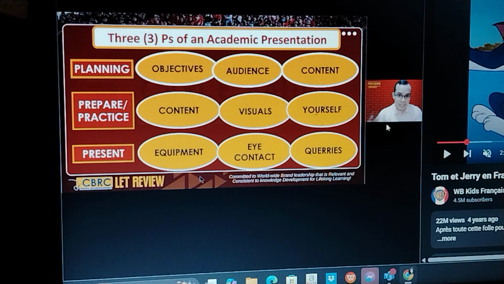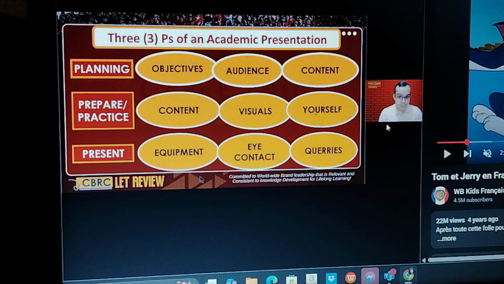Another is with the eye contact. If it's face-to-face, make sure that you establish eye contact, if not with all of your audience members, then with the majority of them, so you're able to look at them and see them. Make sure that you look at the left side, the right side, and the middle. If you establish eye contact, you relate more to your audience, and you also notice whether they're listening to you, whether they're still paying attention to you.